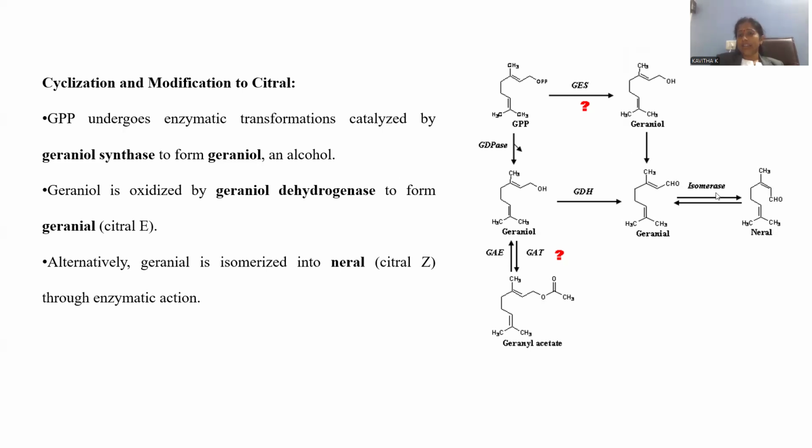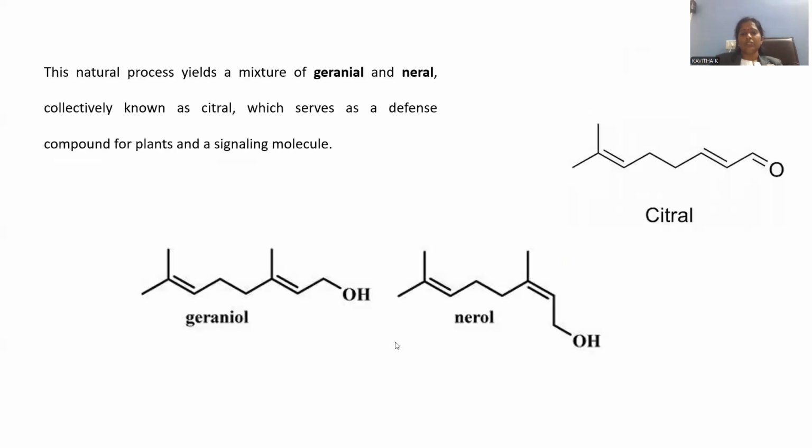It will be applied with another isomerase enzyme. Whenever the isomerase enzyme is applied, the aldehyde which is lying upward can be shifted downward. This is called neral. Neral is a kind of Z isomer. Geranial is a kind of E isomer. If we mix both isomers, citral will be manufactured. The blend of these two, geranial and neral, is called citral. The mixture of geranial and neral collectively regarded as citral, which is a defense compound in plants and a signaling molecule. This is the way the biosynthesis of citral was completed.